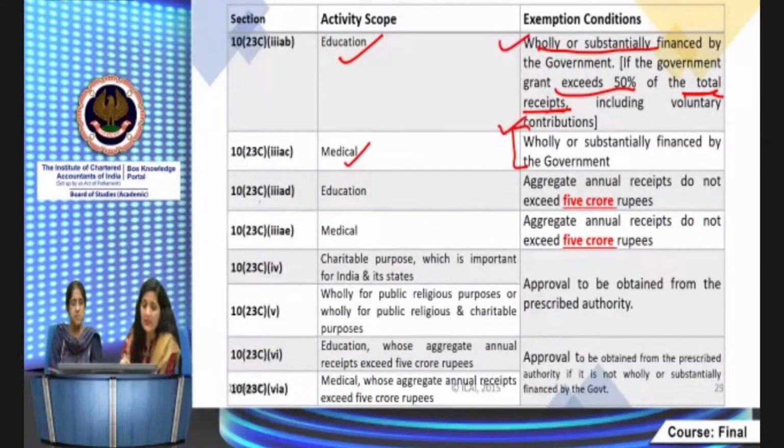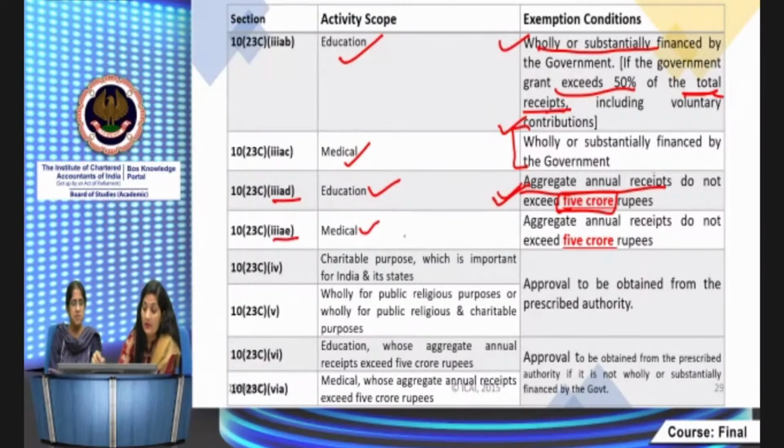Next is in (iiiad) and (iiiae), relating again to the education trust or medical trust, if their aggregate annual receipts do not exceed 5 crores. This is the amendment. Basically, these provisions already exist. If their annual receipts, earlier it was 1 crore, now the limit is enhanced to 5 crores, and some other condition is also there.